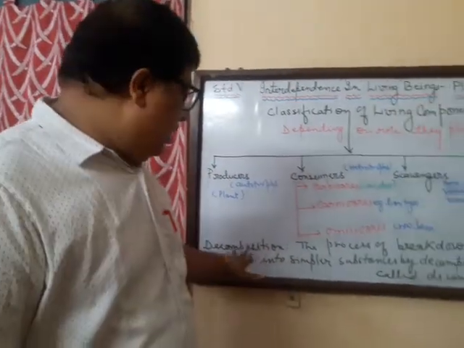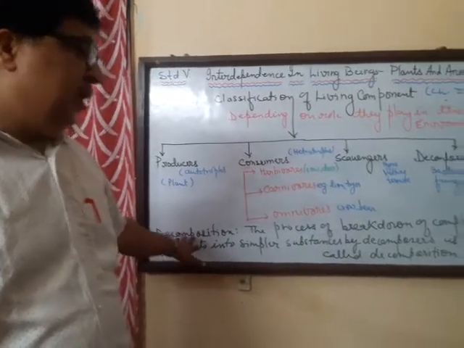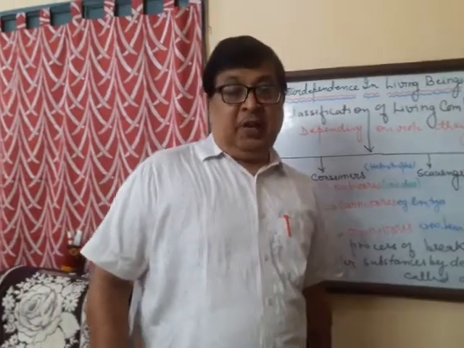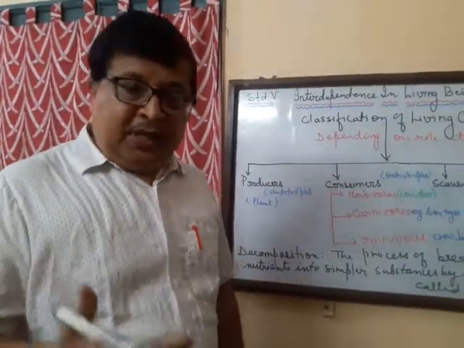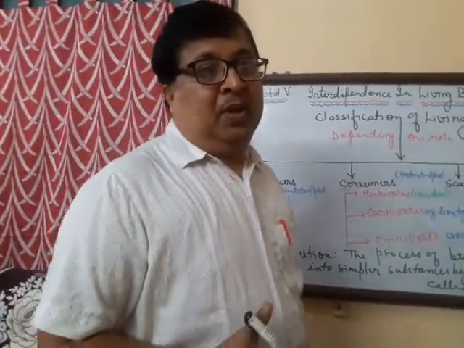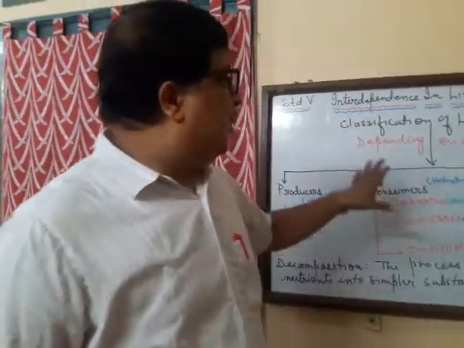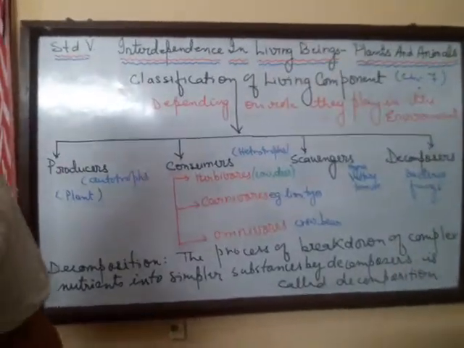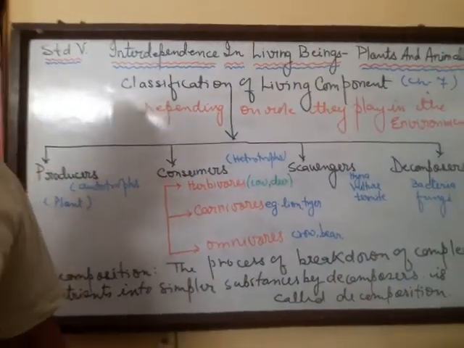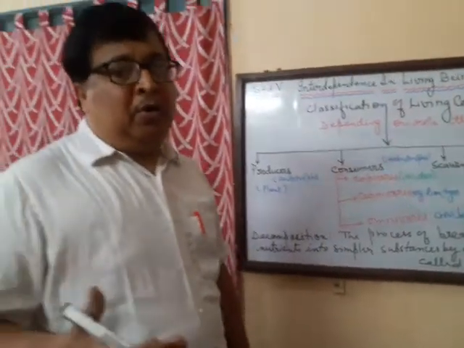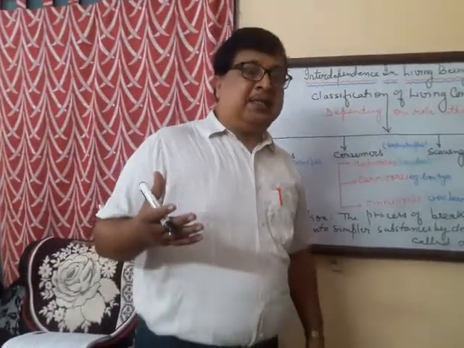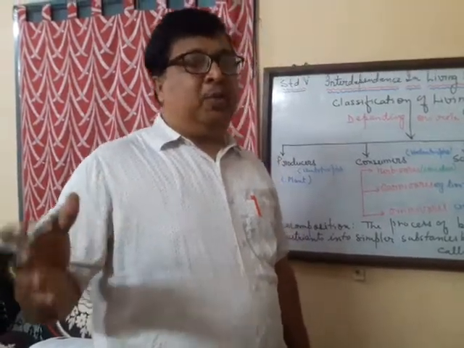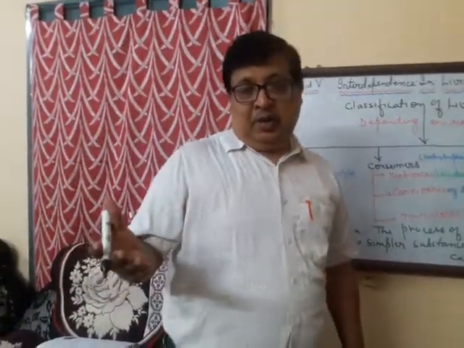So if I have to define decomposition, I would say it is the process of breakdown of the complex nutrients into simpler substances. So this is about the classification of the living components of the environment. Now in the next class we will talk more about this chapter, how the plants and the animals depend on each other. We'll also talk about food chain and many more things in the next video class.